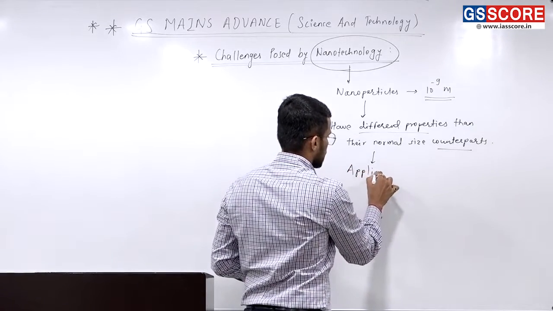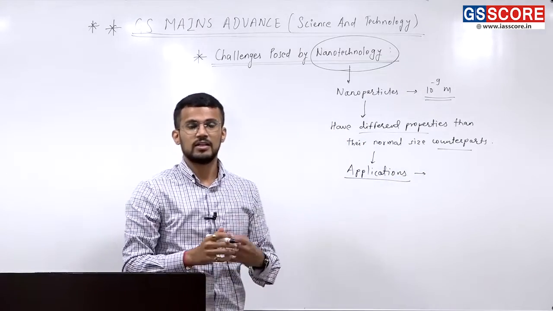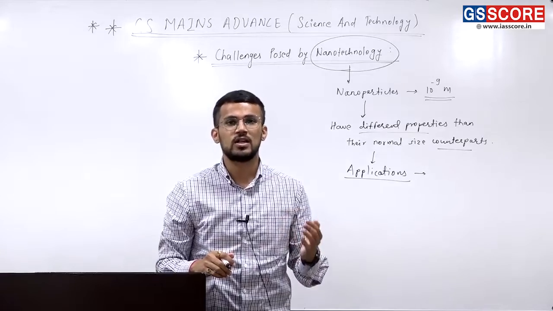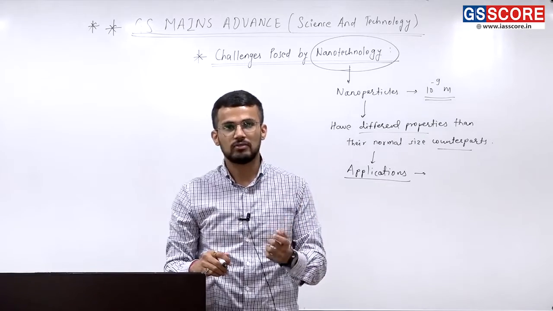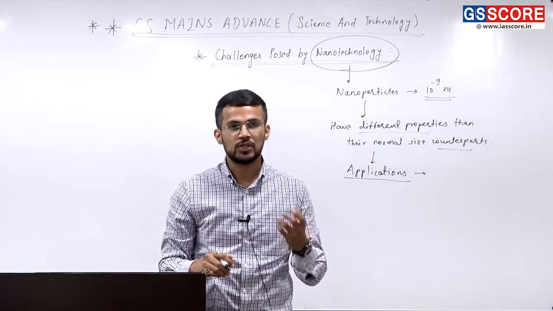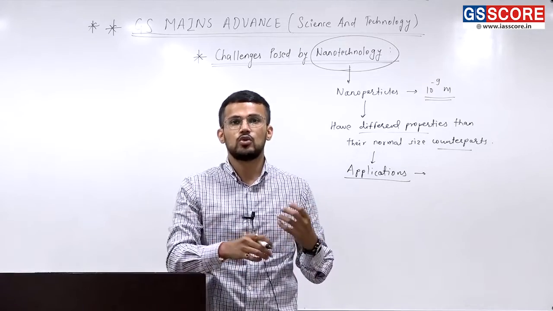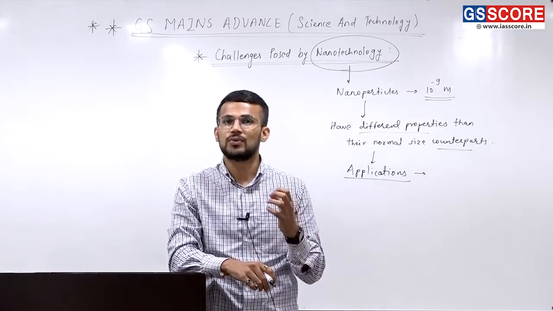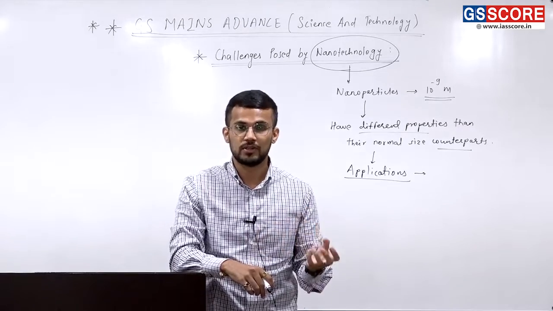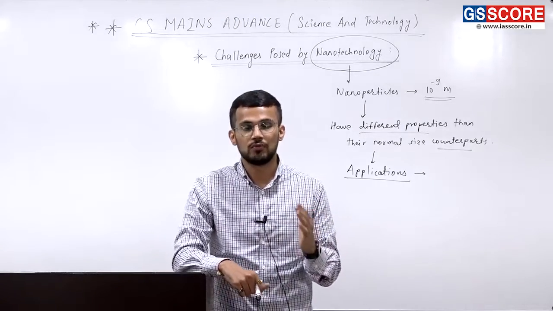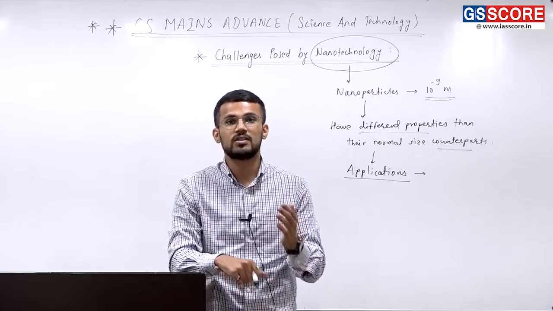And that's why we have applications of nanotechnology in various sectors. In the health sector, we can use gold nanoparticles for the diagnosis of various diseases. Also, nanoparticles have applications in the agriculture sector. You must have come across nano urea. Nano urea has helped us enhance the efficiency of fertilizers so that their use reduces. And if the use of fertilizers is reducing, obviously it is a kind of shift towards precision farming, right?